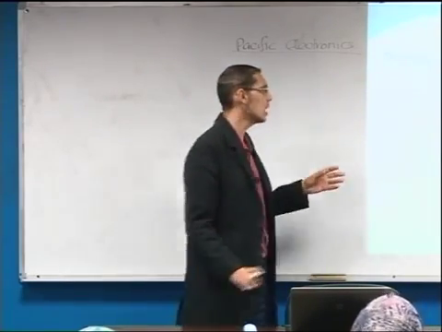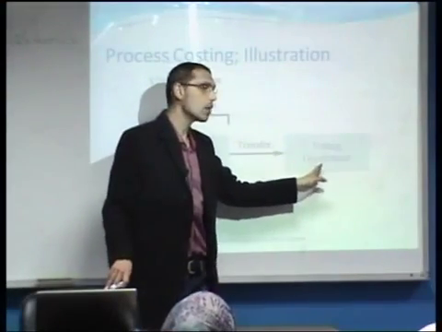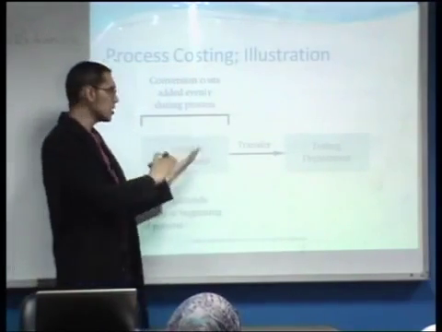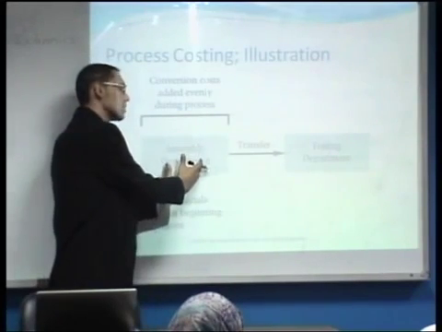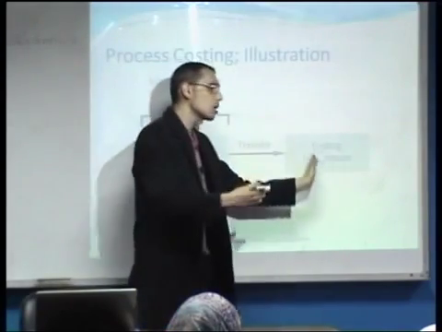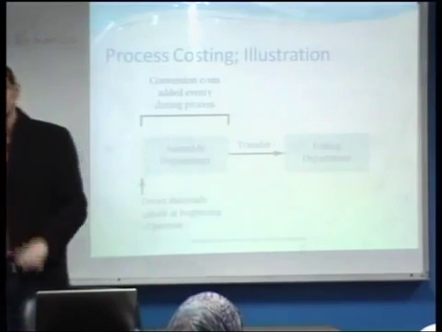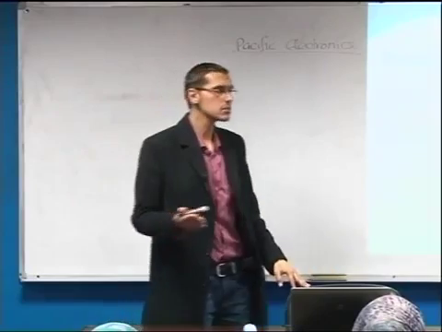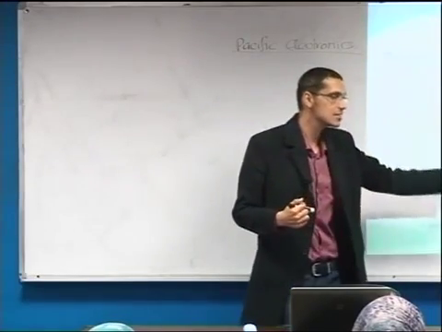As we can see here, we have an assembly department and another department, which is the testing department. After the production process is finished in the assembly department, the products are transferred to the testing department to be further processed. Therefore, Pacific Electronics has two departments: the first is the assembly department, the second is the testing department.